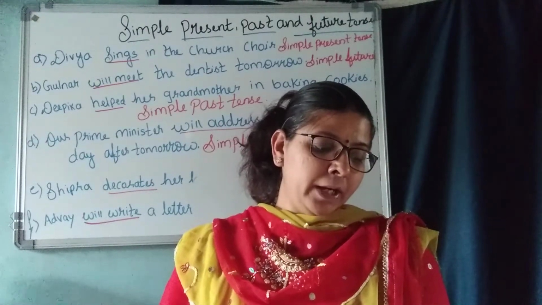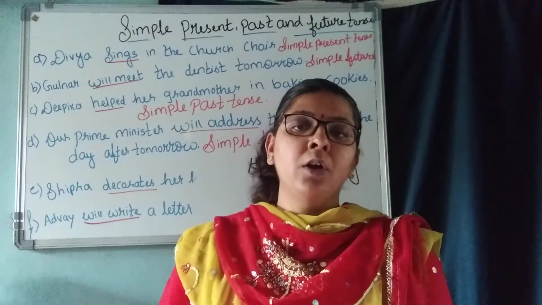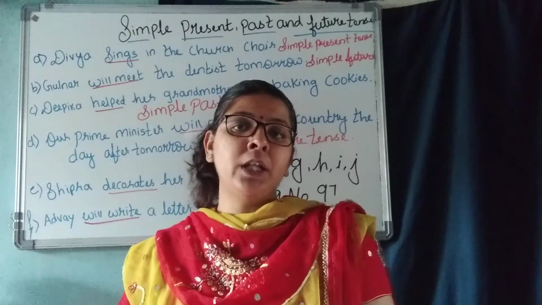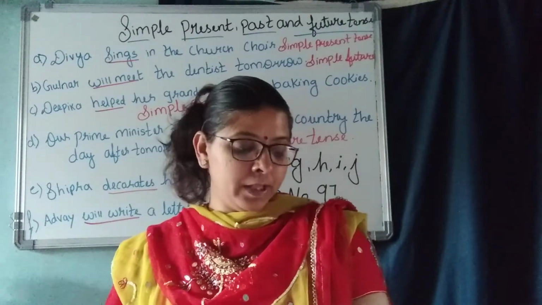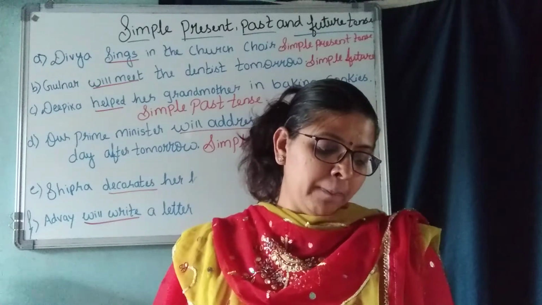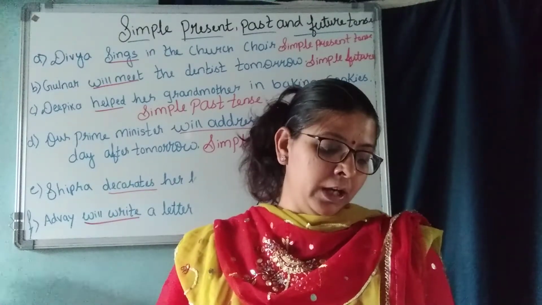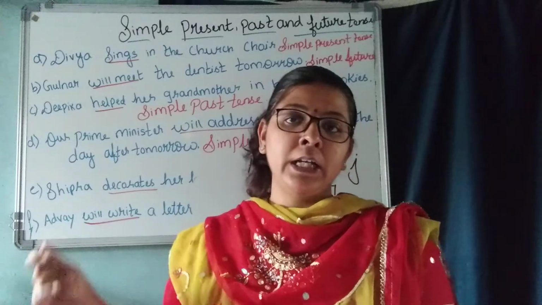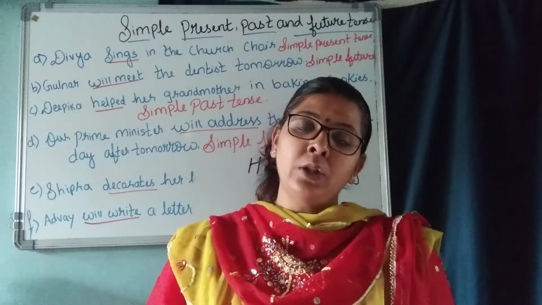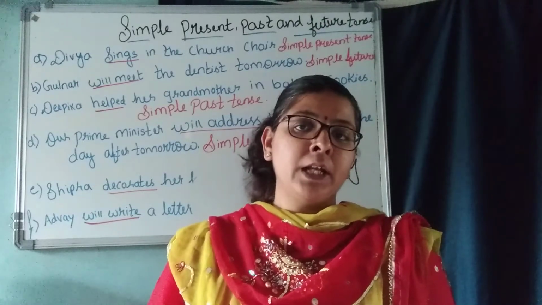Bulbul shows her painting to her classmate. She is showing her painting. So it is again a simple present tense. Rubia held her bat tightly. She's holding her bat very tightly. So that is also simple present tense.